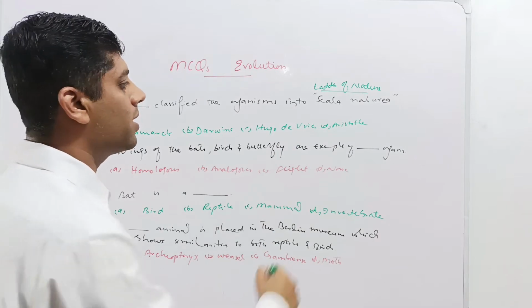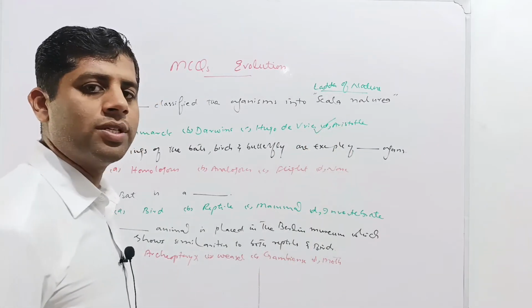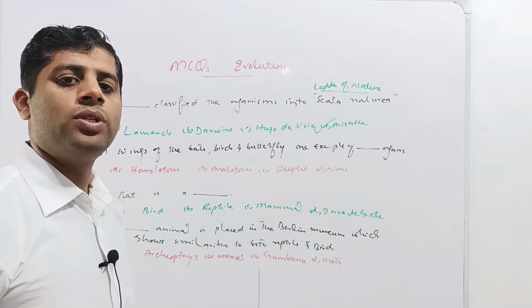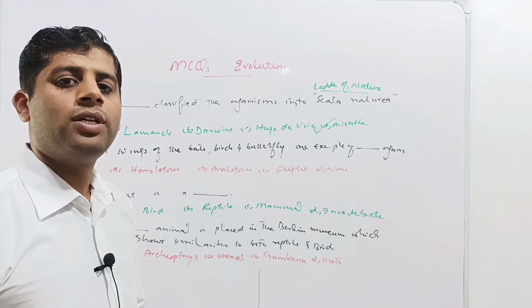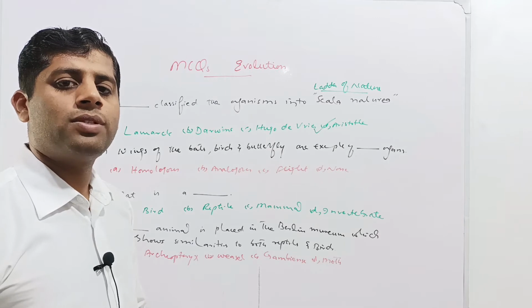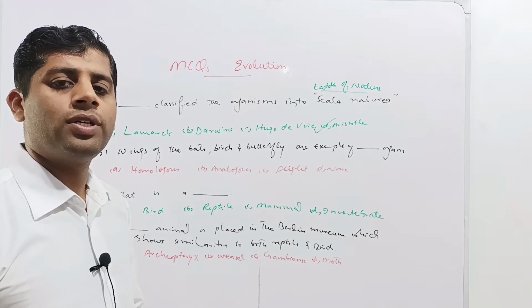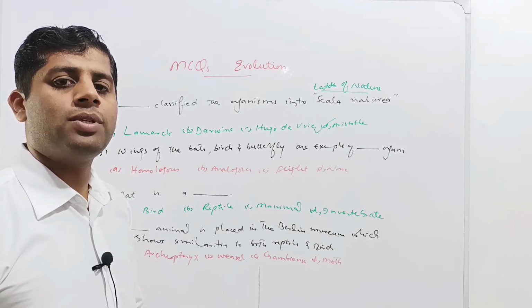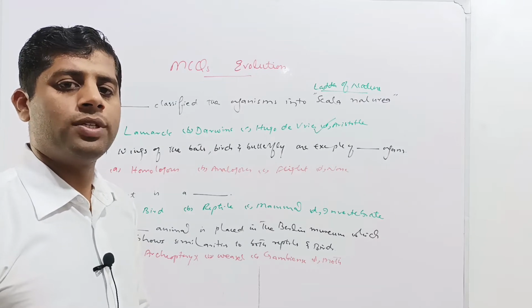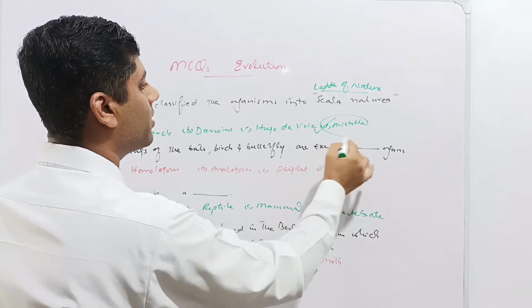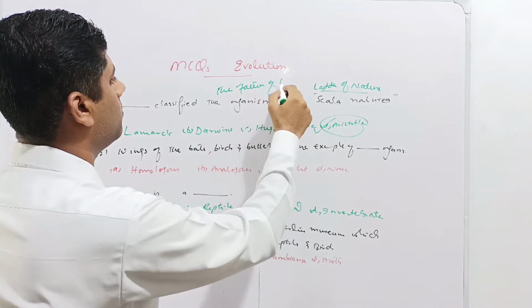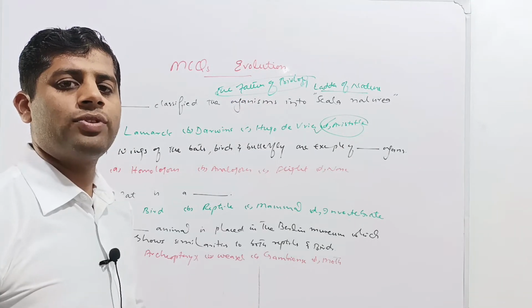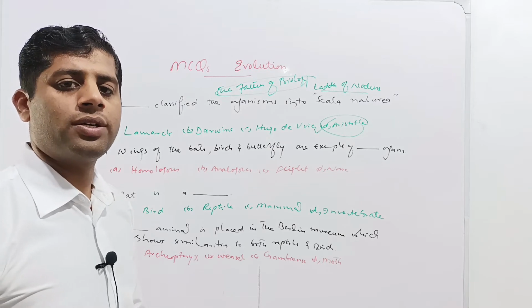So Aristotle was the scientist who classified all kinds of the organisms present in history or era into the ladder of nature, in which the smallest and primitive organisms were placed at the bottom, followed by the developed organisms. For example, insects were placed at the bottom, then fungi, then plants, and then animals, and on the top of the ladder there were human beings. Therefore, Aristotle is also called the father of biology, because he was the first one who classified all kinds of the organisms into the taxonomic categories.